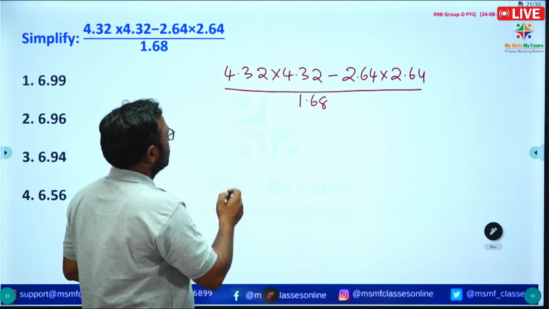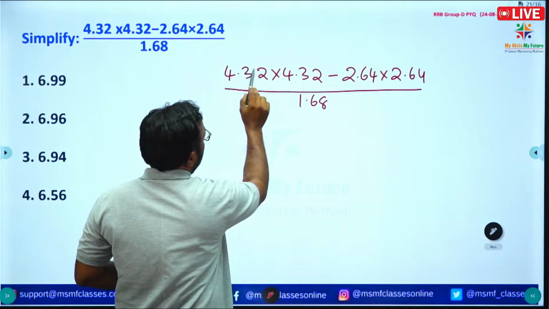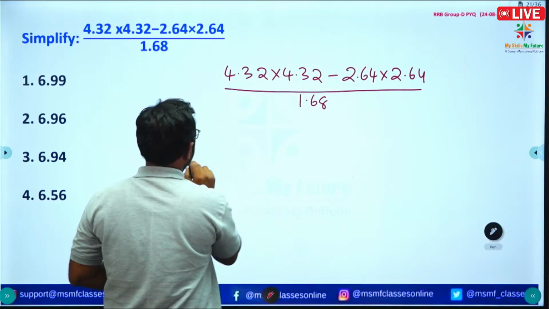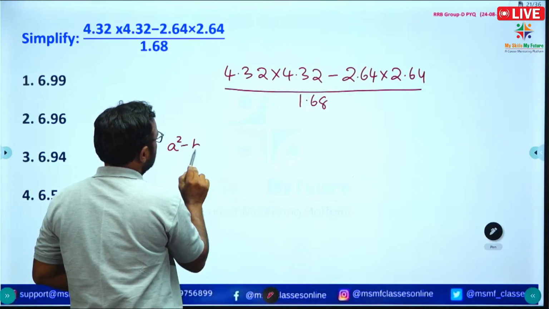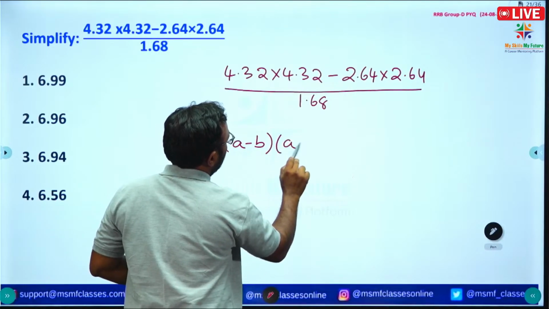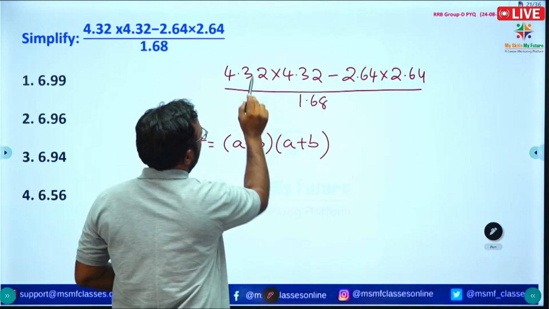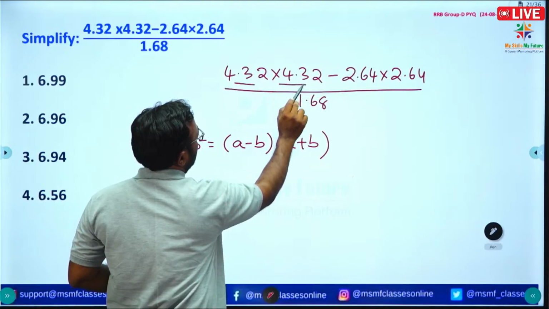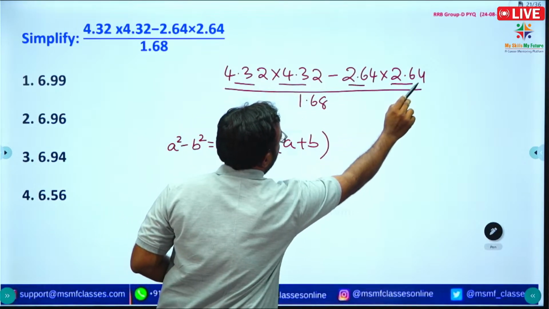So if we consider a square minus b square, it is written as a minus b into a plus b. So consider this as a square, and this as b square.